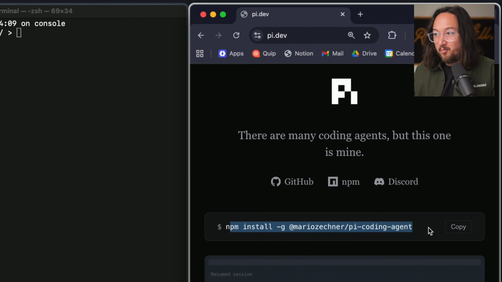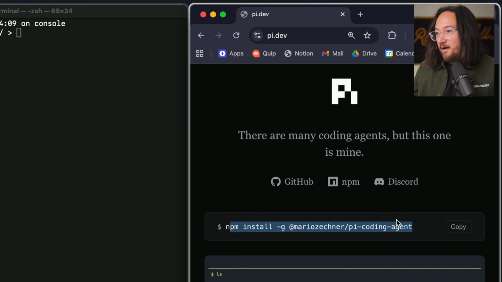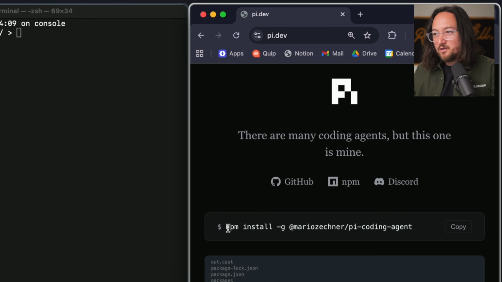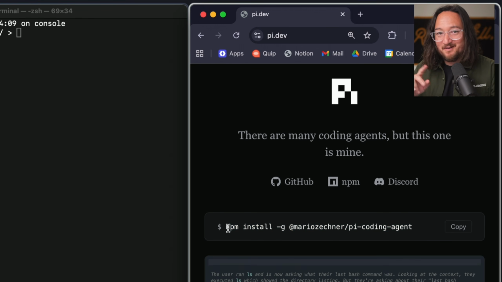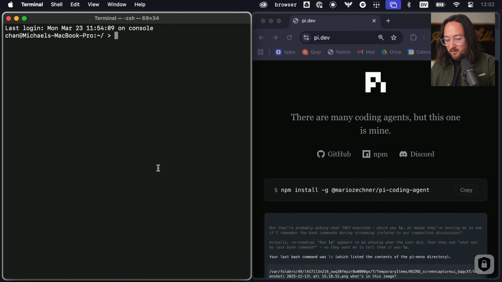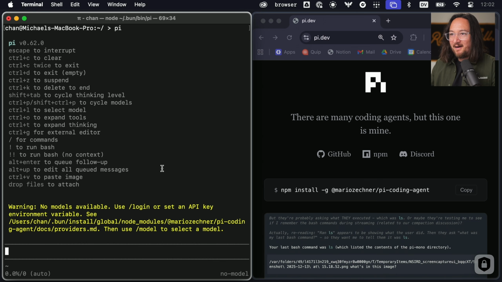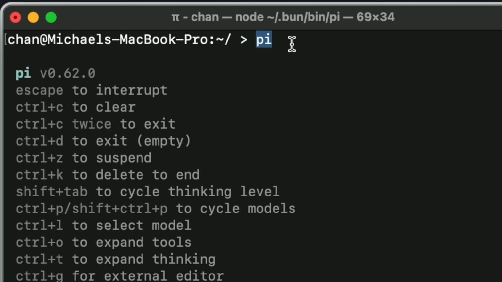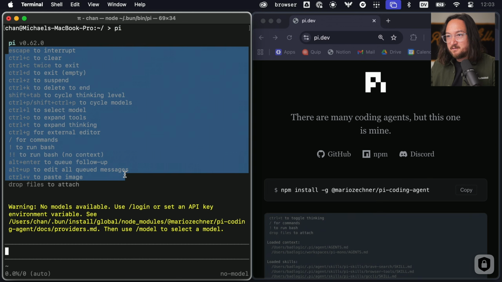I used Bun to install this, so that may be a problem, I don't know. And I think it looks for Node, and I just hard aliased Bun to Node. So with it installed, let's run it. Pi, nice, easy 2-character command already, love it. And just like Vim, we get a bunch of instructions up front.